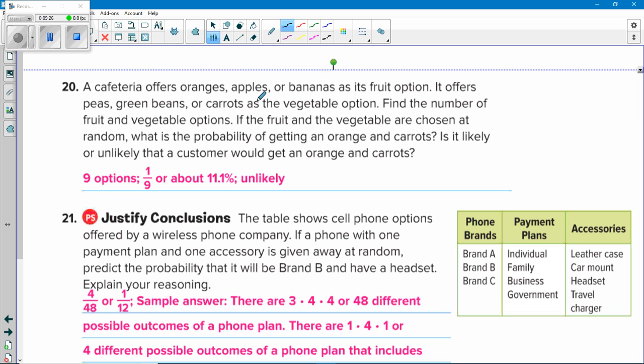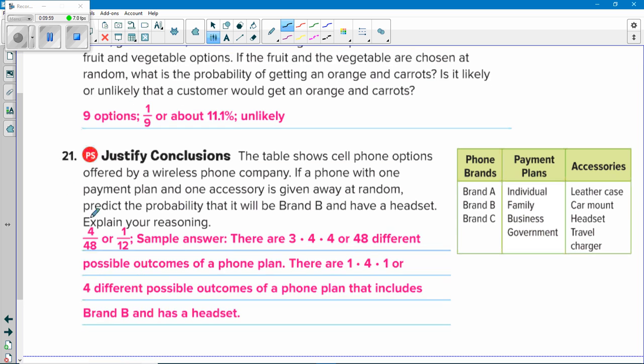Okay. Cafeteria offers oranges, apples, and bananas as its fruit option. It offers peas, green beans, and carrots as the vegetable. Find the number of fruits and vegetable options. So there's 3 choices in each. 3 times 3 is 9. If the fruit and the vegetable are chosen at random, what's the probability of getting an orange and carrots? 1 way to get an orange, 1 way to get a carrot. 1 times 1 is 1. It's about 1/9, or about 11.1%. Unlikely. Okay, it's closer to 0 than it is to 1.